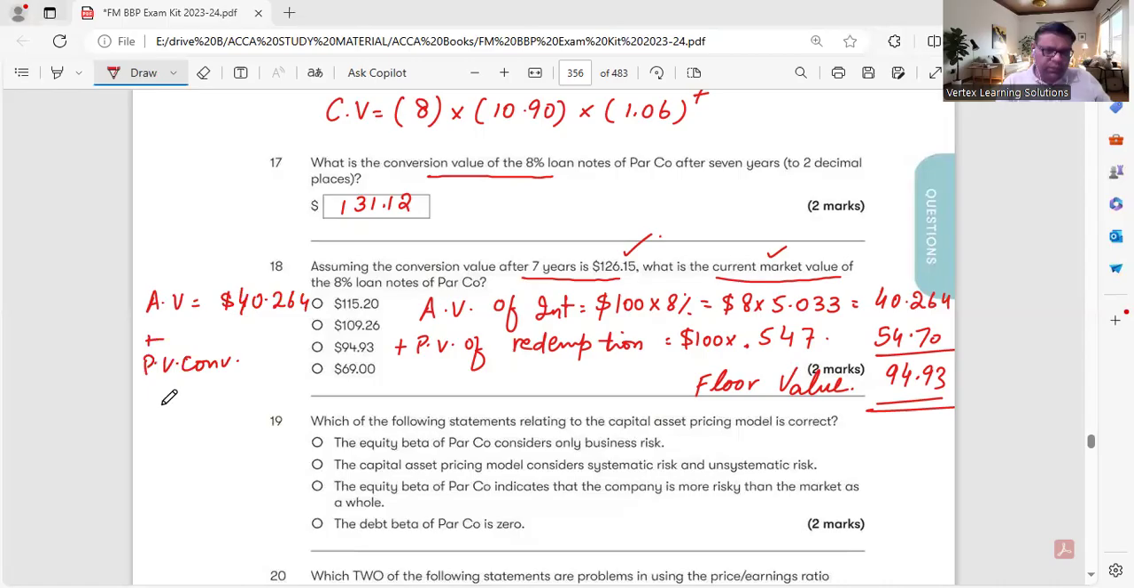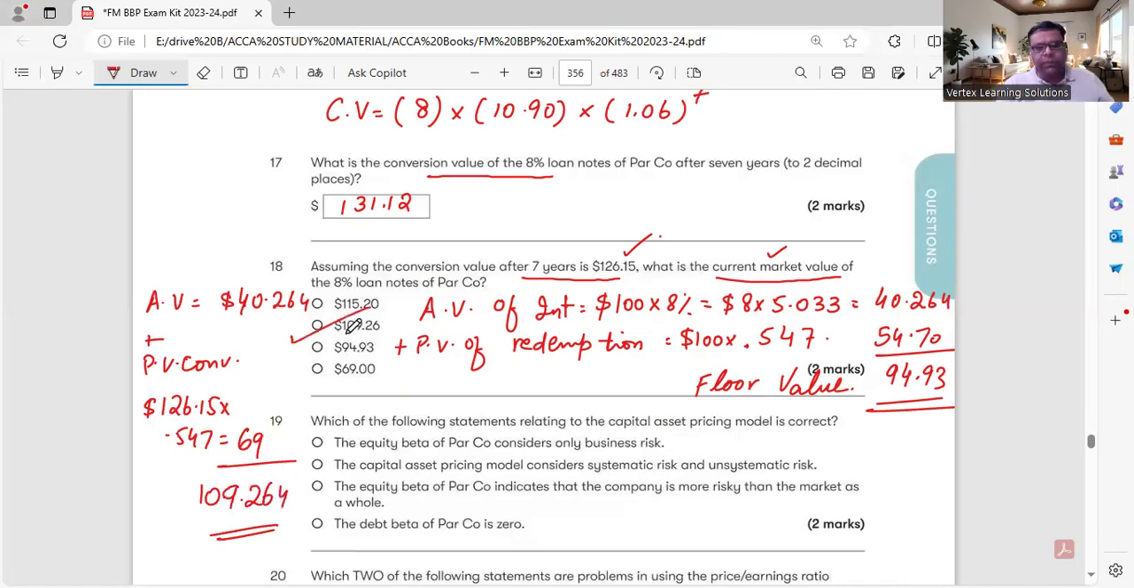So it is 126.15 into 0.547. So 126.15 into 0.547, 69 plus 40.264, 109.264. This is market value, and if you are asked to calculate the floor value, then 94.93.